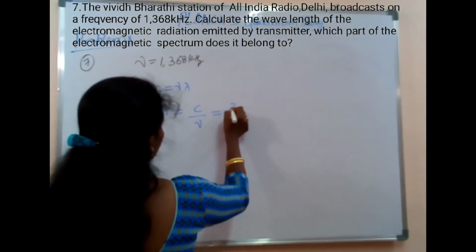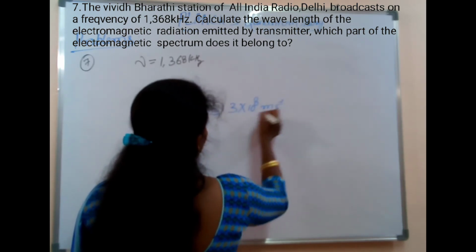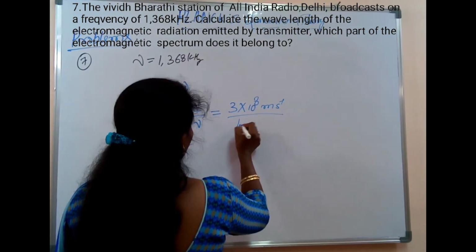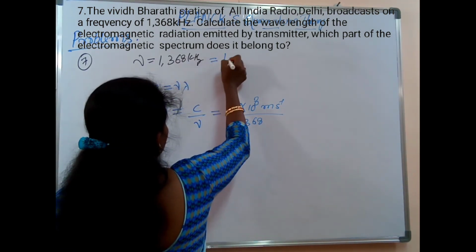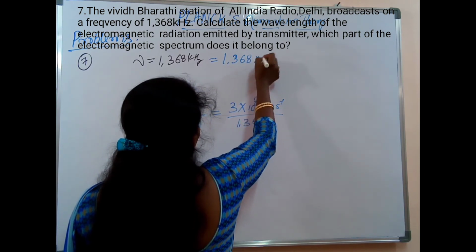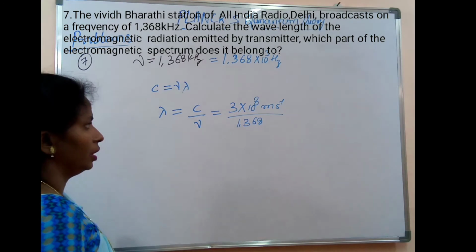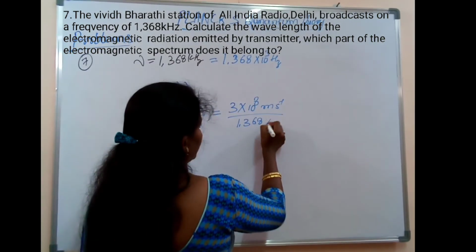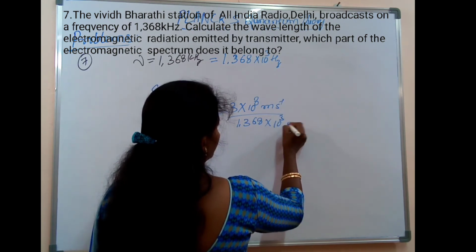This will be equal to 3 into 10 to the power of 8 meter per second divided by nu, 1368 kilohertz. One kilohertz means 1368 into 10 to the power of 3 hertz, or per second.